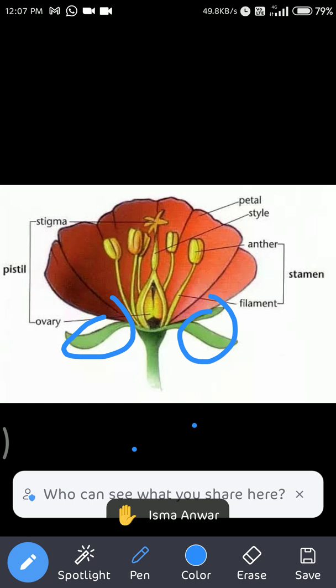So this is all about the whorls of the flower, or the parts of the flower, and I just now told you the types of flower also. So have you understood the types of flower on the basis of the presence of the male reproductive part? Yes.